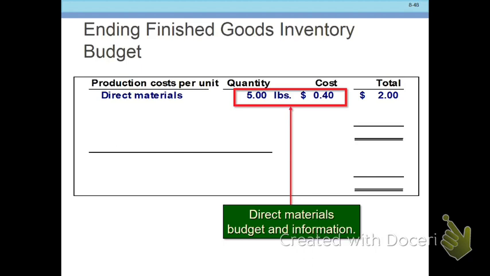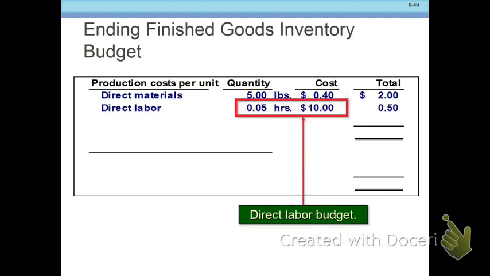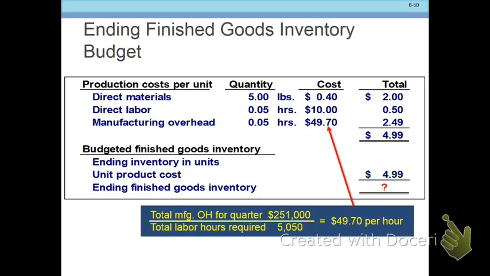Ending finished goods budget. How much materials, what have you, are we going to have in finished goods? Keep in mind we had 5 pounds at 40 cents a pound. We had direct labor, and we had our manufacturing overhead. That $49.70 was calculated on the earlier slide, where they took the total manufacturing overhead for the quarter divided by the number of hours. That's the applied rate. So the total cost is $4.99.